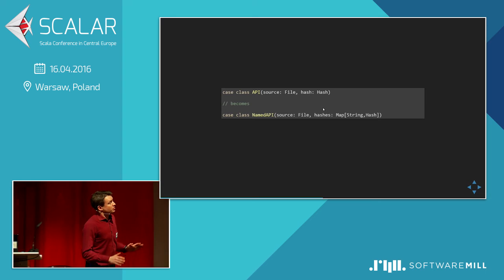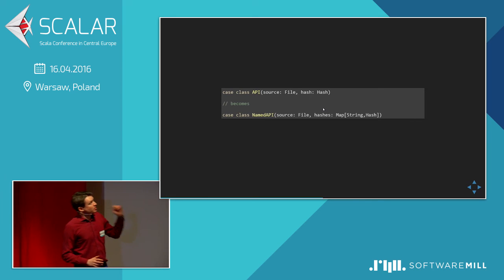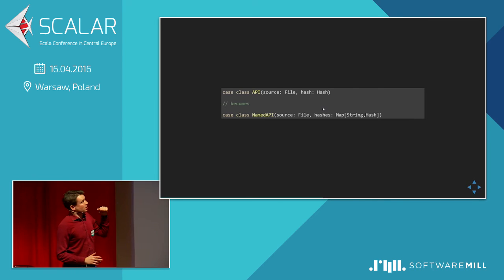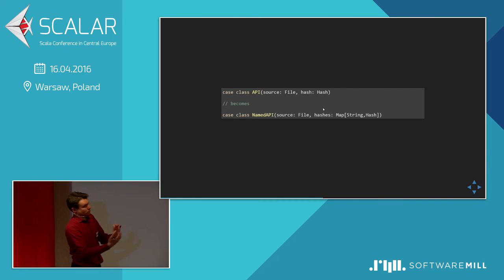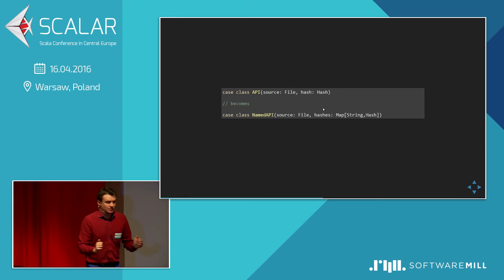First, and the most important change, is the change of how we represent the API. In our new API, there is not a single hash. There are now multiple hashes. And each hash is stored for a given name. And what is the name? It represents the cumulated hash for all members I declared with a given name.